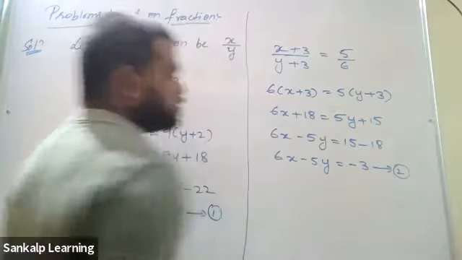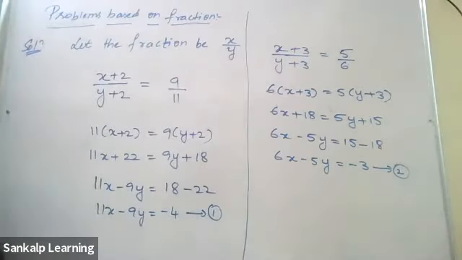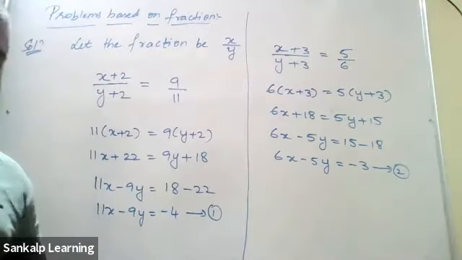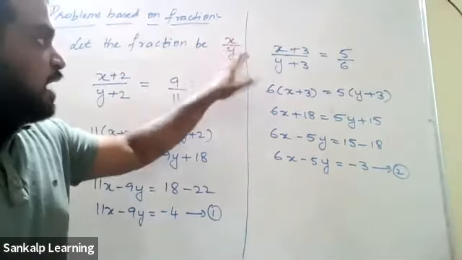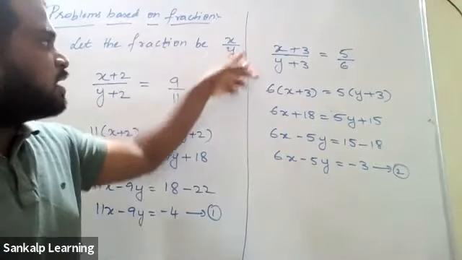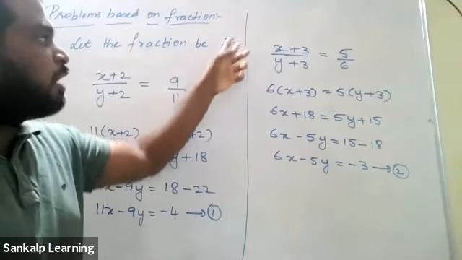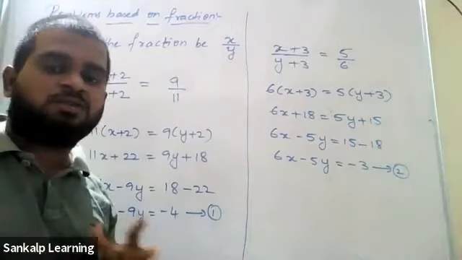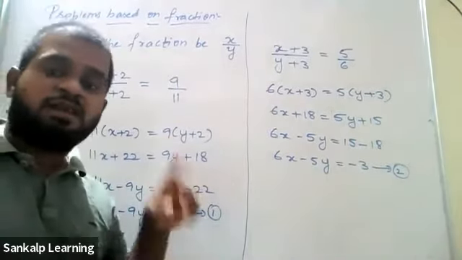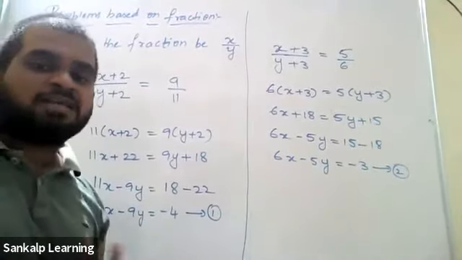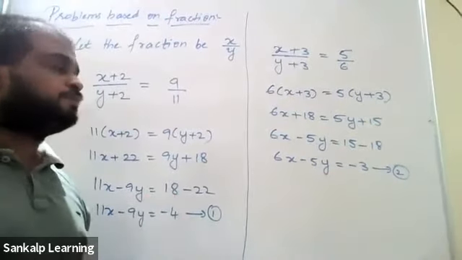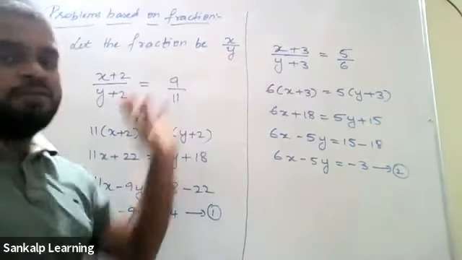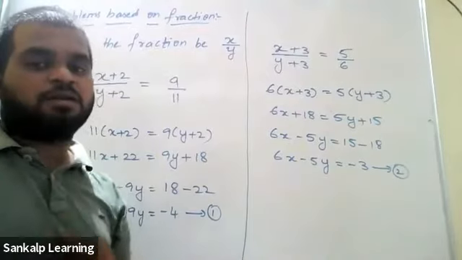Equation 2. Solve it by elimination method. The equation 1 and 2 will get the value of x and y. Again here, this x and y are the numbers of a fraction. So you cannot have x and y as negative. A fraction can never be negative, a rational number cannot be negative. But fractions cannot be negative. So x value and y value cannot be negative. Remember that. Okay.